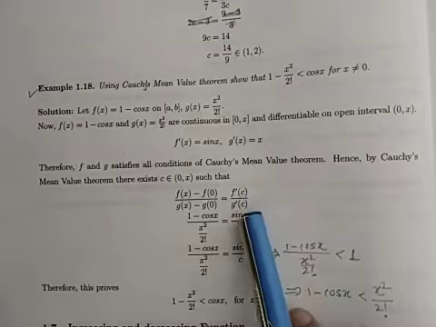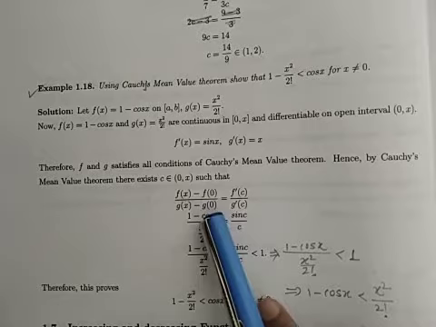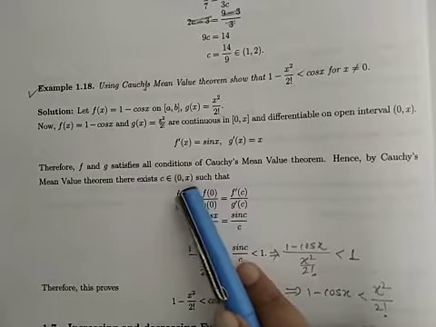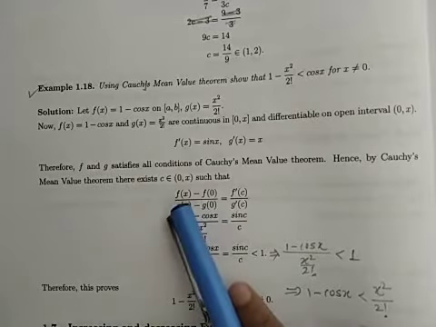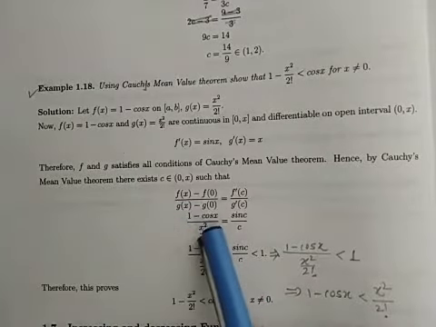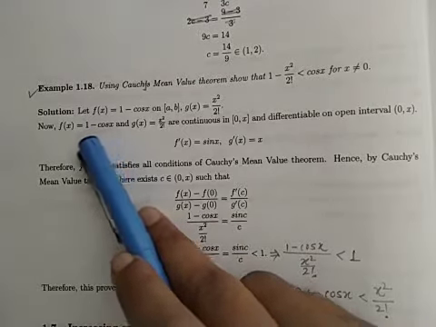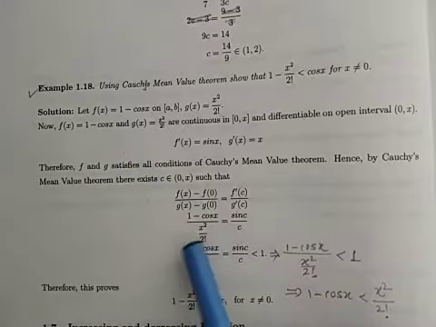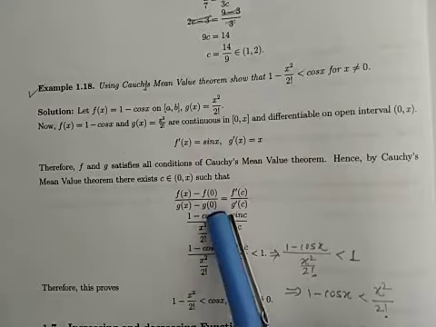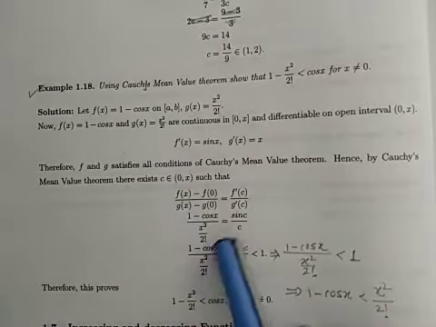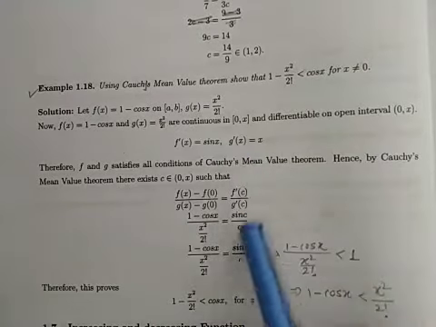f dash of c upon g dash of c is equal to f of x minus f of 0 upon g of x minus g of 0, because we are considering interval 0 to x. So our a is 0, b is x. Now what is f of x? Our f of x is 1 minus cos x. f of 0 will be 1 minus cos 0. Cos 0 is 1, that is 1 minus 1, that will be 0. Upon g of x. g of x is x square upon 2 factorial, and g of 0 will be 0, is equal to f dash of c, which from this will be sin c, upon g dash of c, which will be